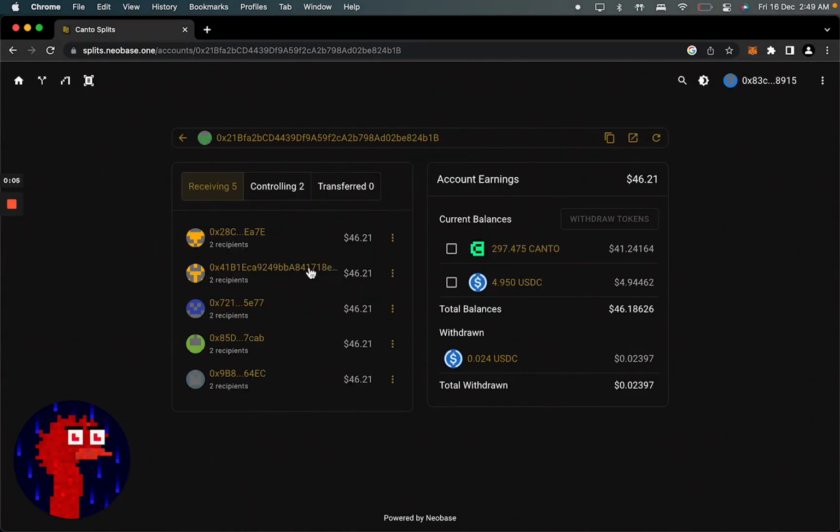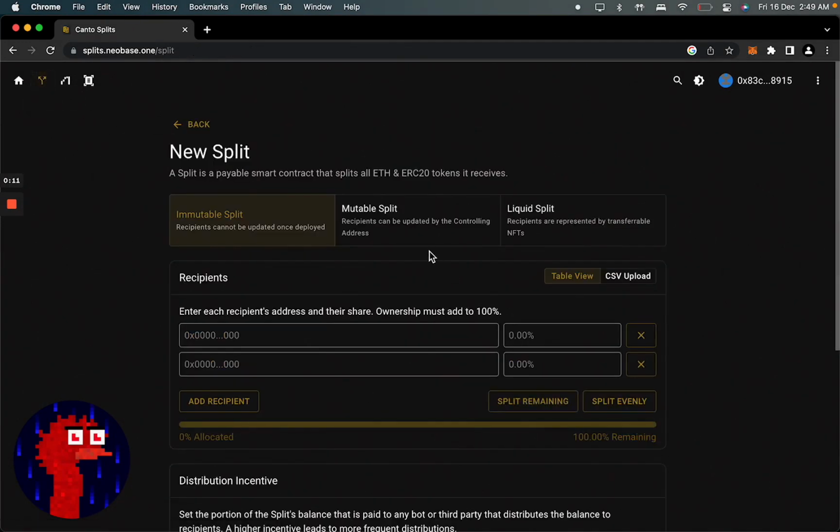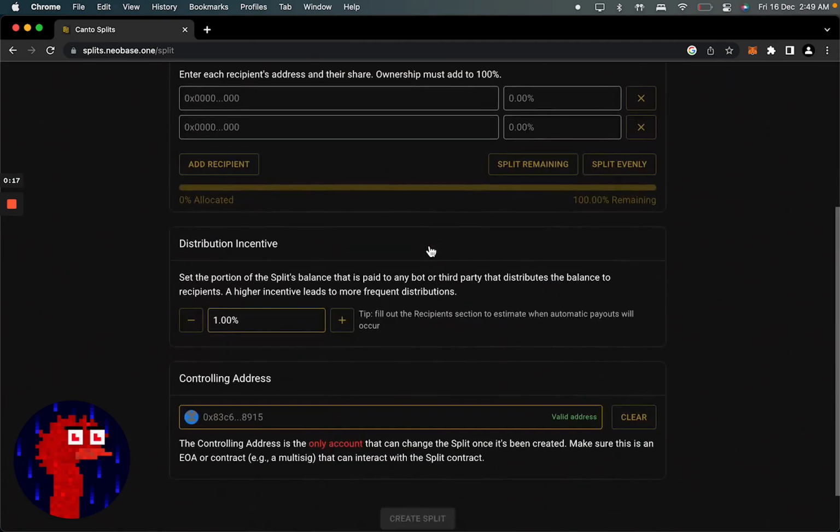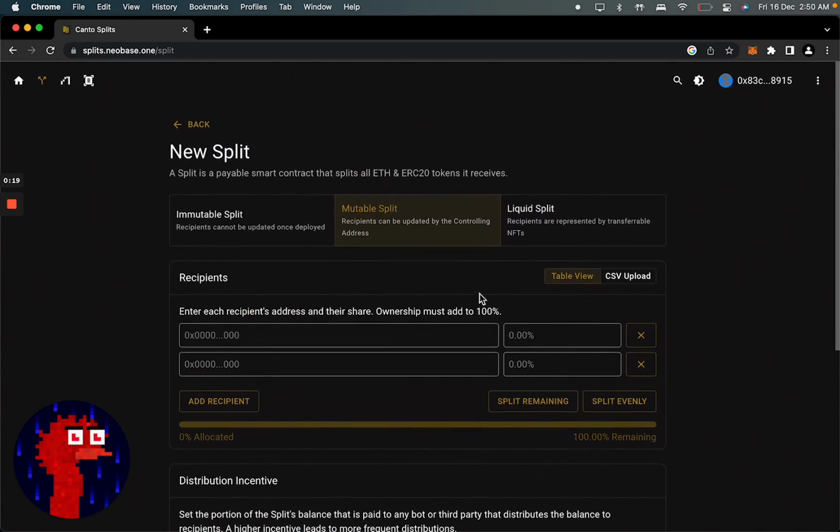The recipient here, you can see all the splits he is part of and can withdraw all the balances at once. Now we also have mutable splits, where the recipients can later be updated by a controlling address which can be provided. And there are also liquid splits, where your recipients are represented by transferable NFTs. Liquid split is also quite similar to CSR in the sense that a person can receive royalties based on ownership of an NFT.